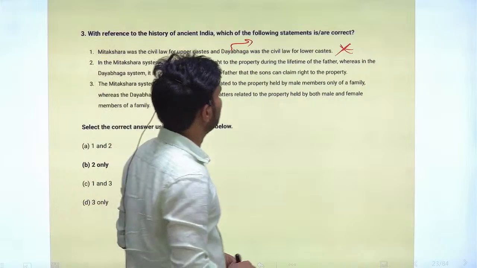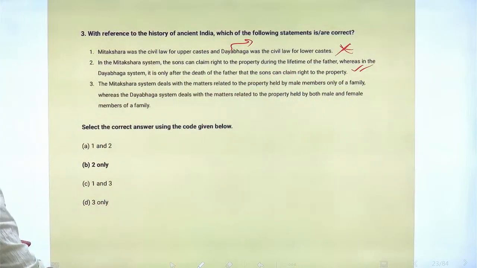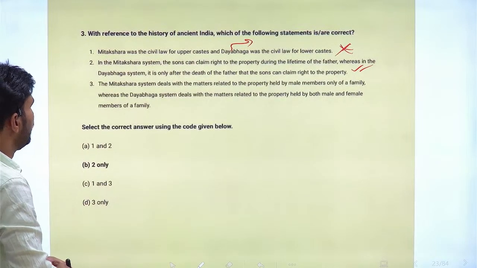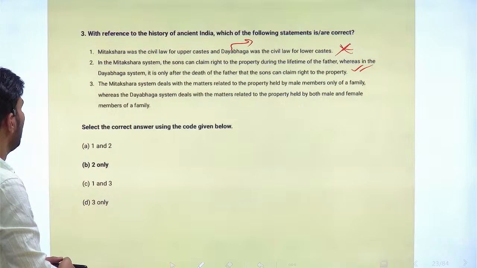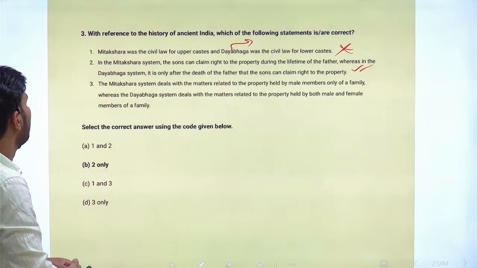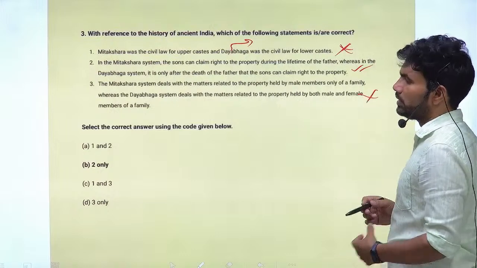So this statement is correct. It is said so in the books, right. Next: the Mitakshara system deals with matters related to the property held by male members only of a family, whereas the Dayabhaga system deals with the property held by both male and female members of the family. So this is also an incorrect statement, as given in the answer.